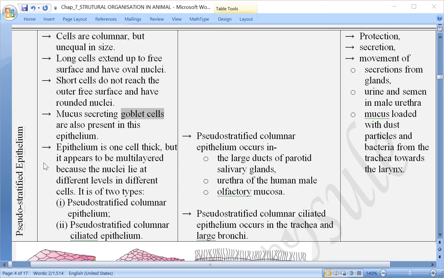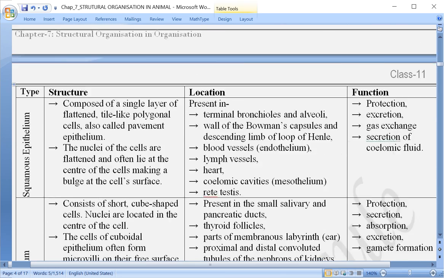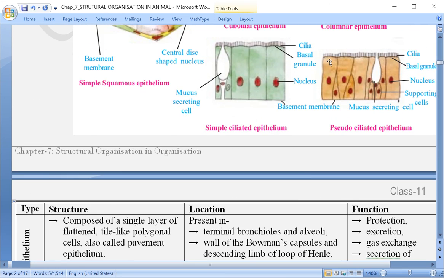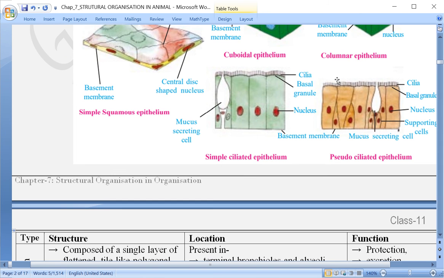Pseudo stratified epithelium. This is the fifth one over here. Now the cells over here are columnar, but they are unequal in size. Why is it unequal in size? In the figure, let us have a look here. The last one here, some cells are taller and some cells are shorter, and as a result of that, this will look like a multi-layered, but actually it is only one layer. Only thing is that some cells are taller and some cells are shorter.